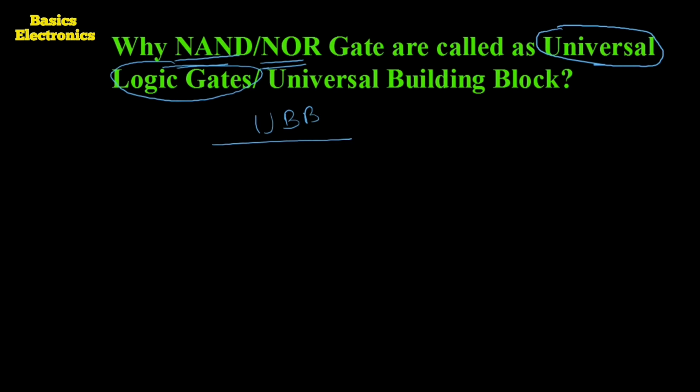The NAND gate and the NOR gate are these two gates. But why do we call them universal building blocks?